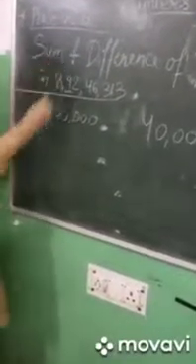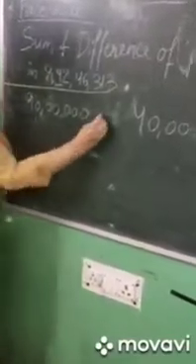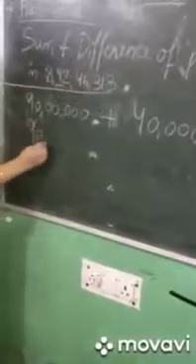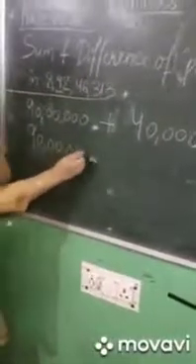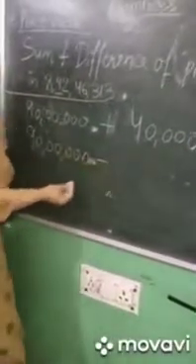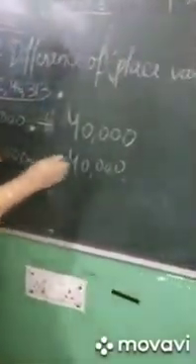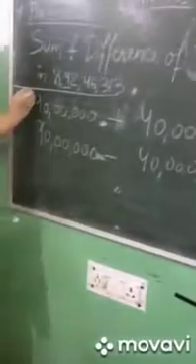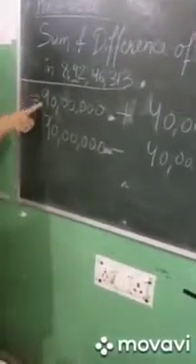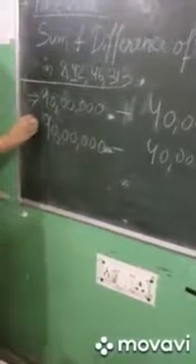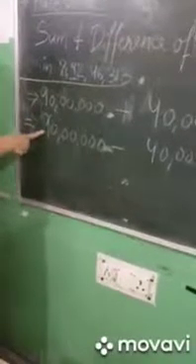For finding the sum, what you have to do is to add this, and for difference you have to do this. Subtract the smaller number from the bigger number. This is the sum of the place values of 9 and 4, and this is the difference of the place values of 9 and 4.